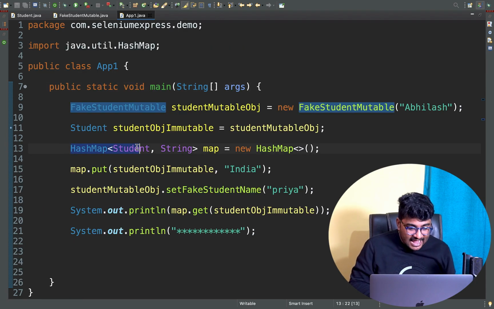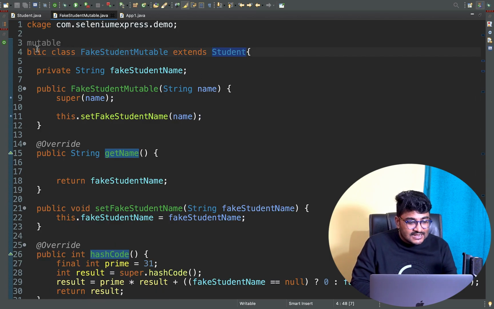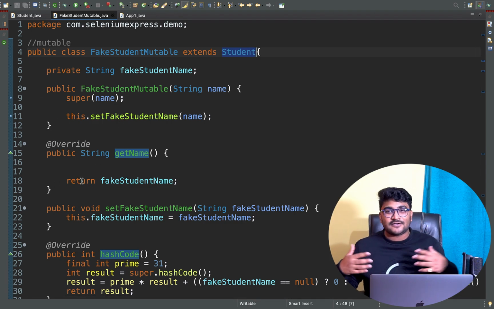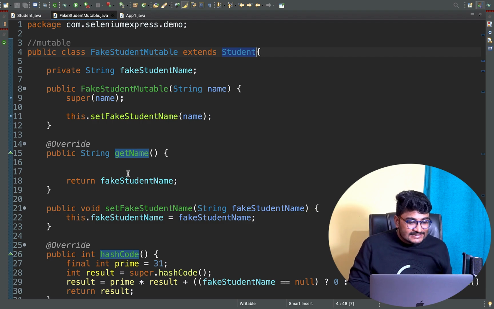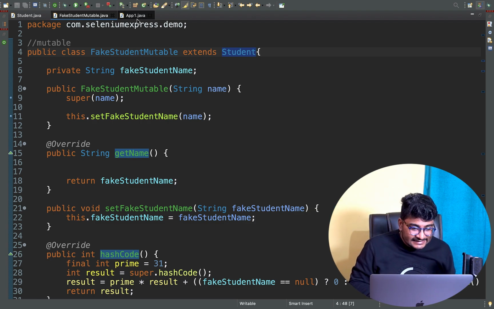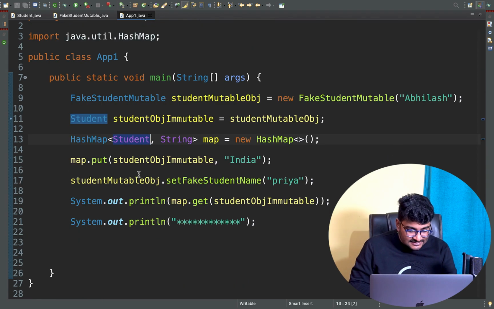Just like here, we tricked our application. Our HashMap is asking for a student class object. This student is an immutable class object, but this class is not final. That's why somebody has extended this particular class and done whatever he needed to do right here. He has written some code and changed the behavior of the mutable object. And in app1.java, as a key, what is he using?